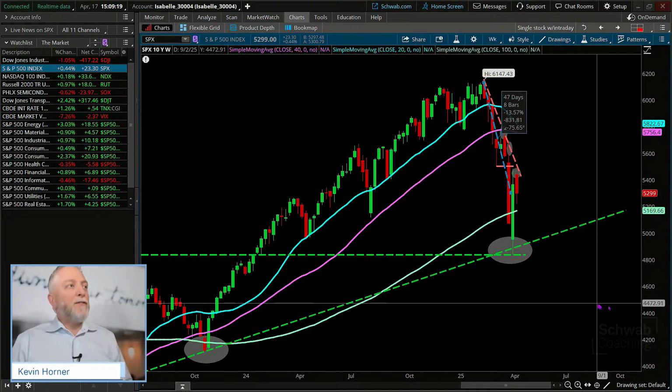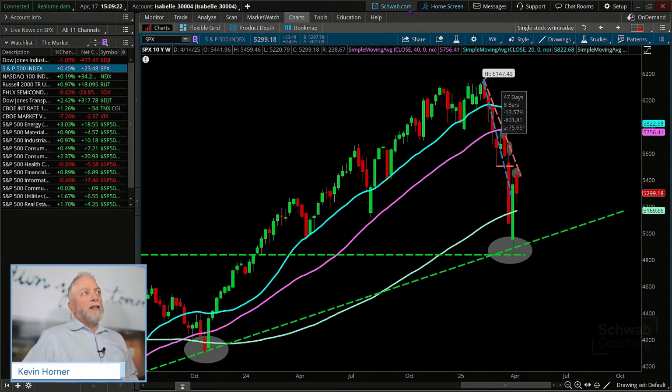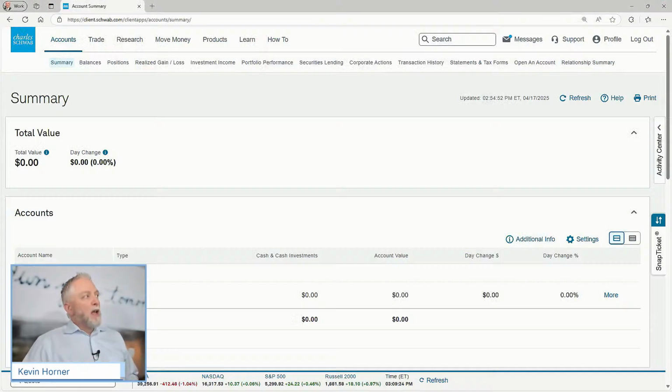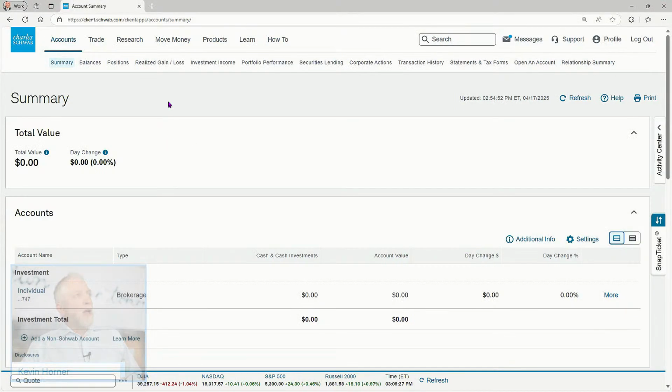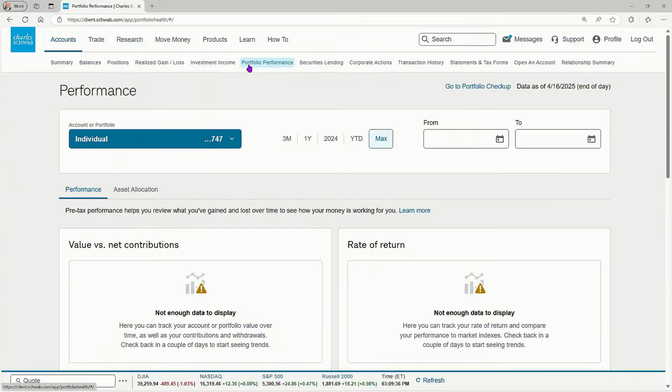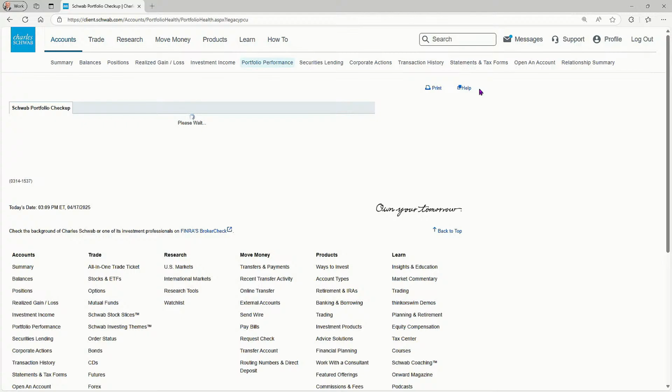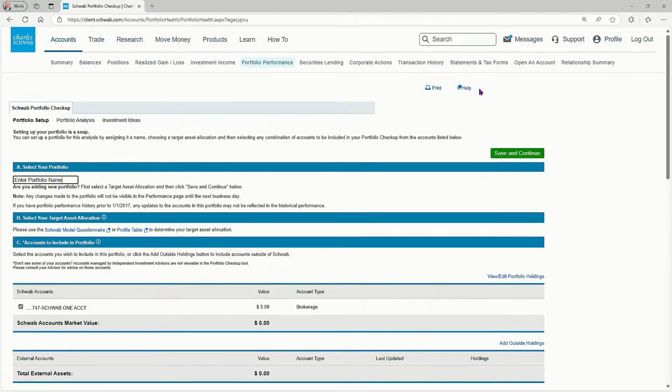So one quick fix that you can always do is just click schwab.com, and that's going to get you right into the schwab.com homepage. And I'm going to pull up my page here, and we're going to go down to under the accounts tab, the navigation at the top, slide over to the right to portfolio performance. Now you're probably going to see I have nothing going on here. Okay, no dollars spent as of yet. We're going to go, however, from portfolio performance, to portfolio checkup. So this is the tool that I was referring to as we introed the show today.